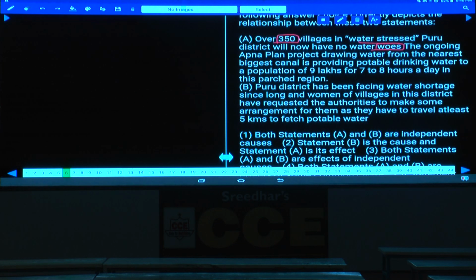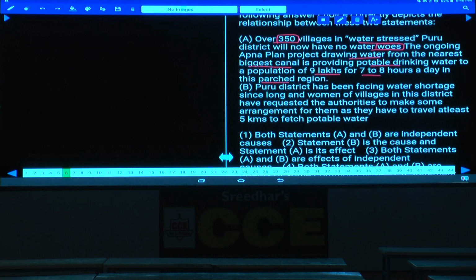As of now, earlier these 350 villages used to suffer a lot of water crisis, but now there are no water problems at all. Why? Why are there no water problems? Because the ongoing Apna plan project drawing water from the nearest biggest canal is providing potable drinking water to a population of 9 lakhs for 7 to 8 hours a day in this parched region.